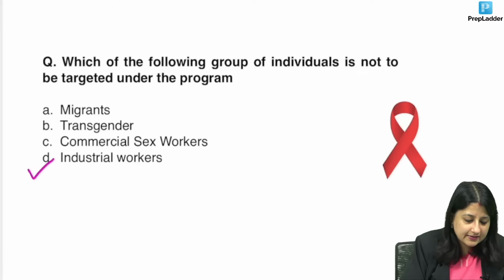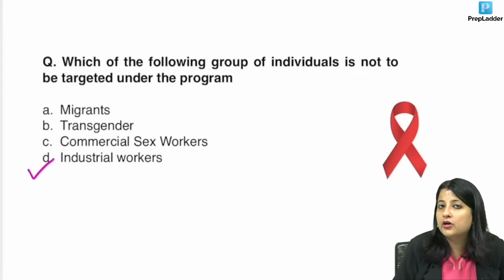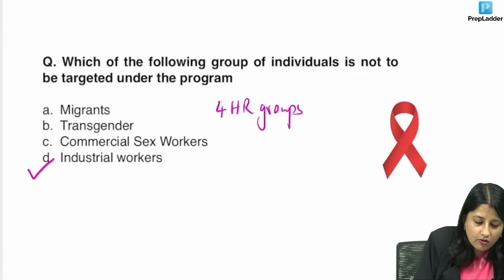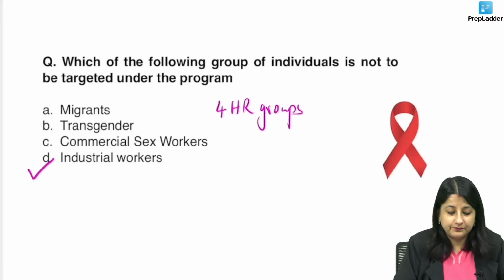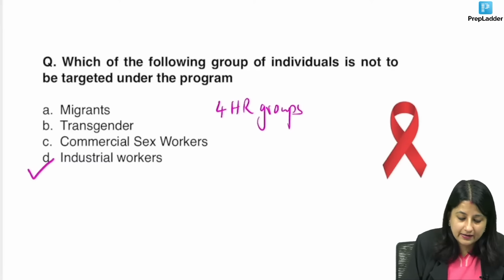Now, what is the high risk group for HIV, guys? There are 4 high risk groups, or I can also call them core groups. What are the 4 high risk groups or the core groups?